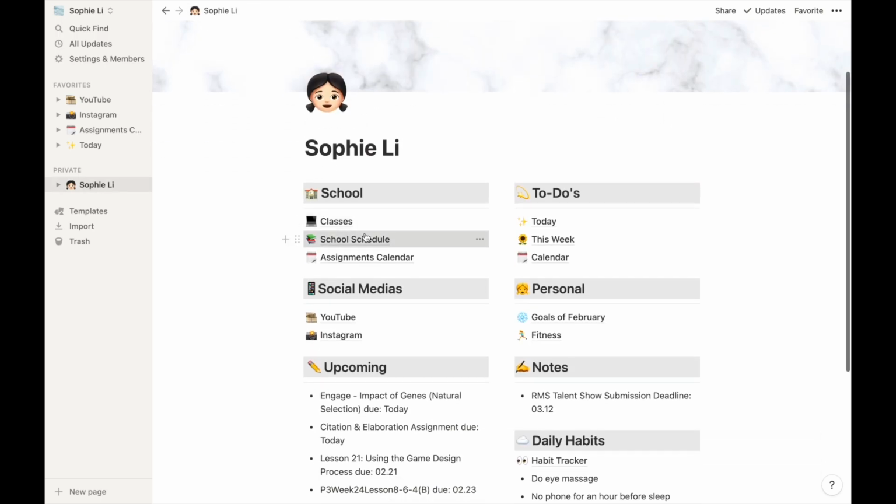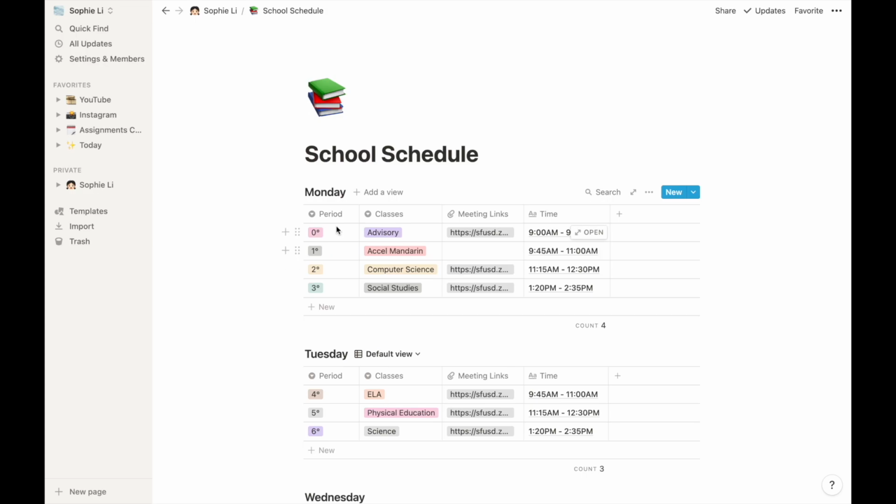Alright, so over here's my school schedule. For the first column of my table, I have my period of class, and my second column is my classes, and that includes which classes I have on that specific day. And for the meeting links, they are basically Zoom links that I need to join when I have this class.